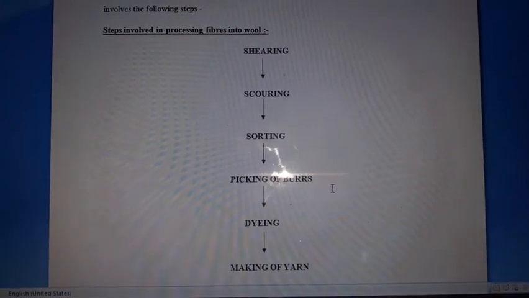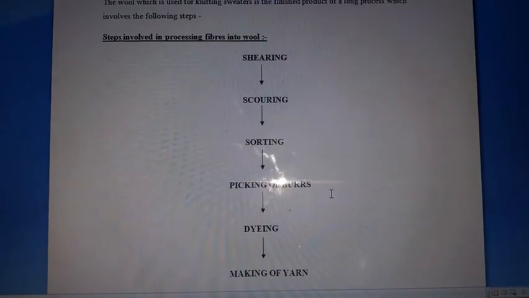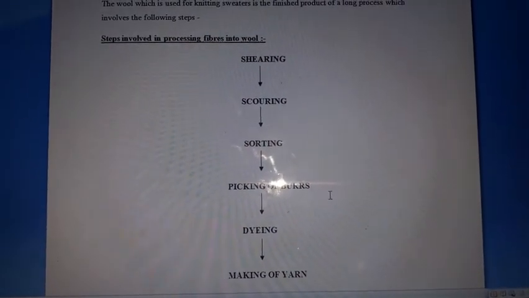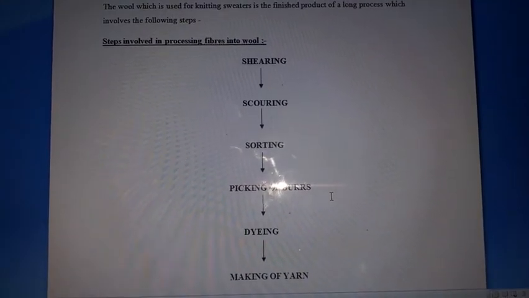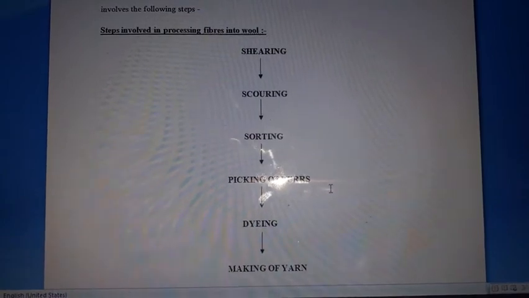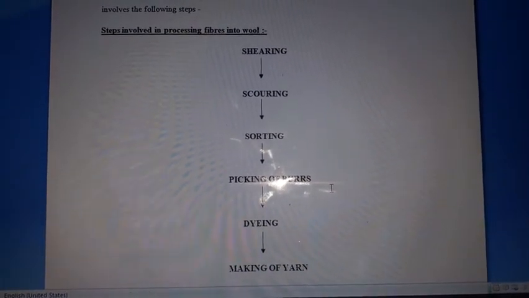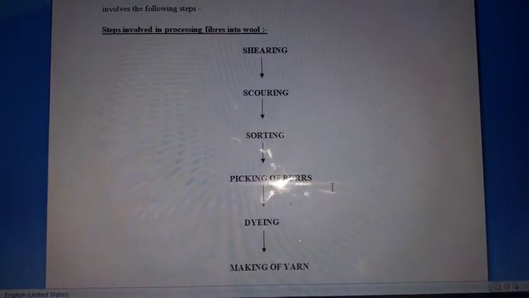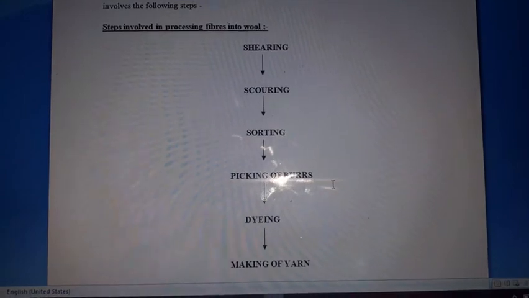Now the next step is sorting. After washing the fleece, the hairy fibers are sent to a factory, where the fibers of different textures are separated out. Clear? In this step, the different fibers having different textures are separated out.